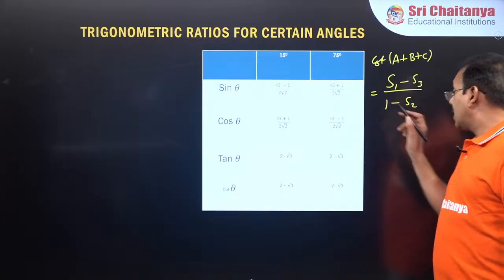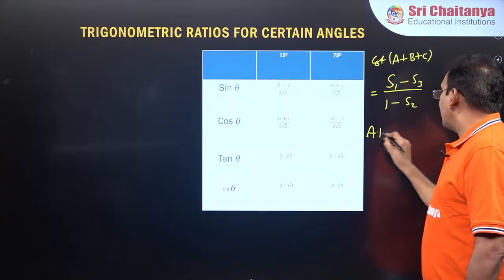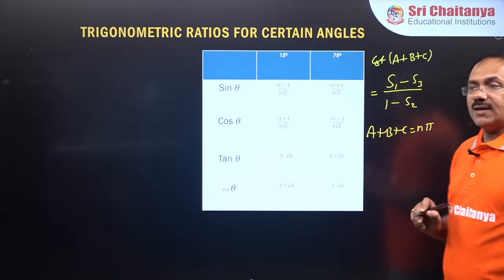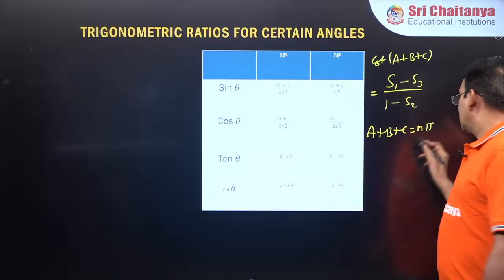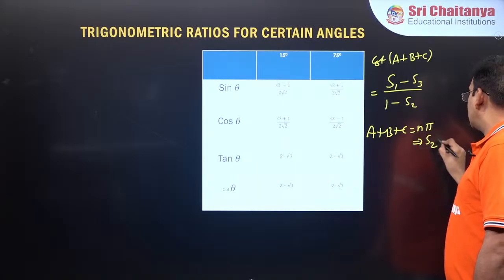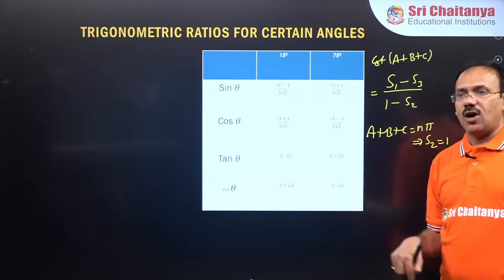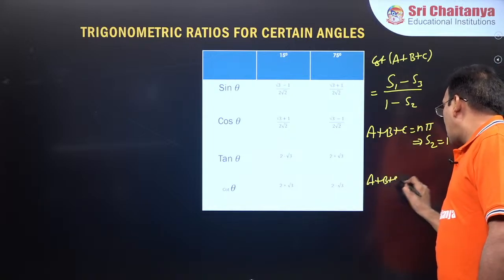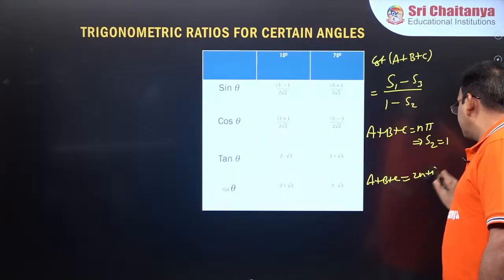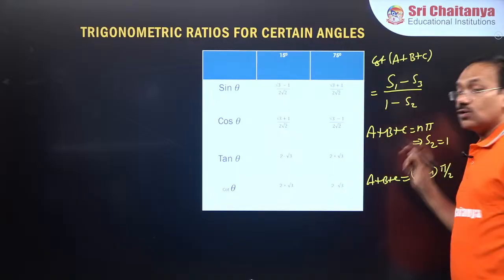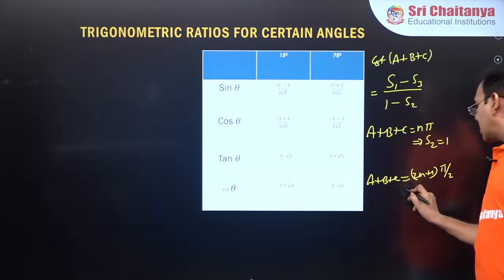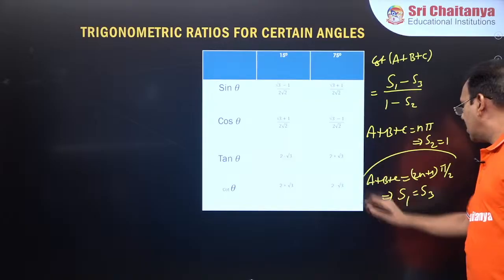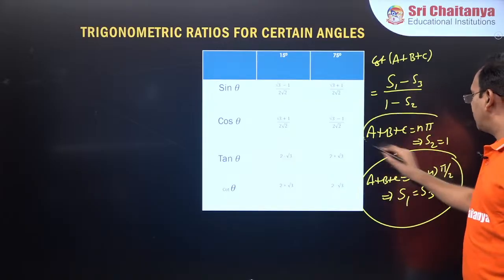Now here also, if A plus B plus C is n pi, cot is not defined, so it implies S2 is equal to 1 in terms of cot. If A plus B plus C is an odd multiple of pi by 2, cot is 0, so the numerator is 0, and you will get S1 is equal to S3. Please try to observe the difference between these two.